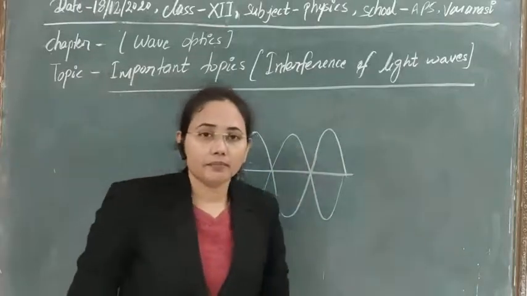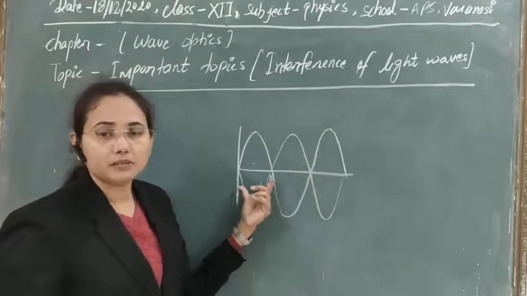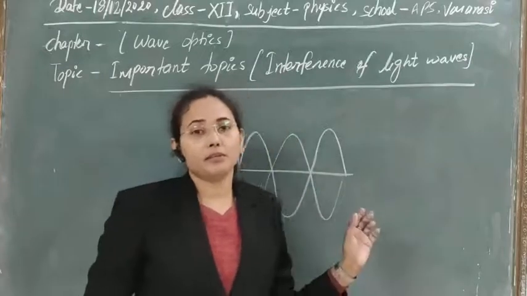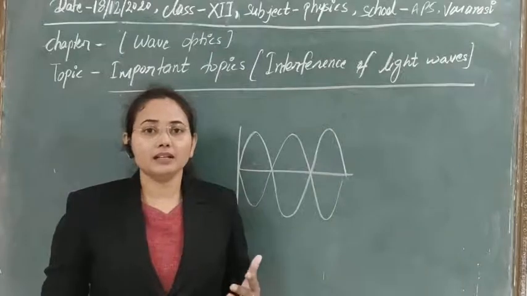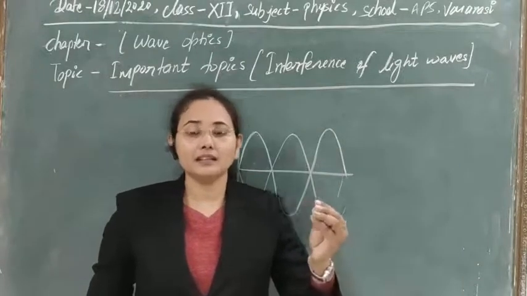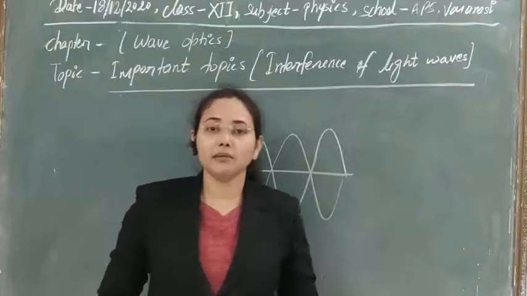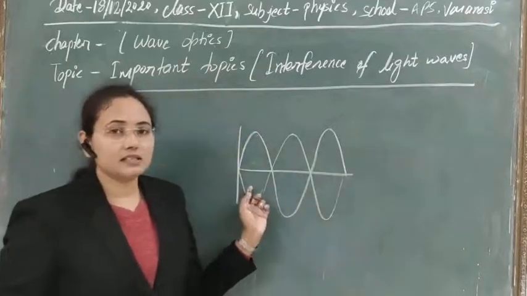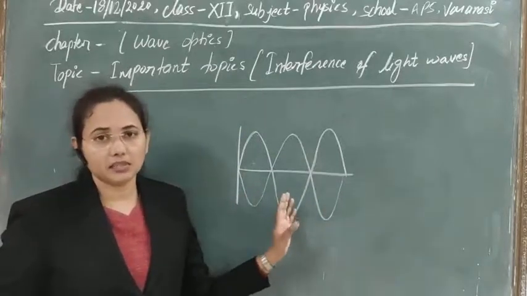So if you take the algebraic sum of the displacements of these two waves, then if they are of the same amplitude, this will be zero, but if they are not of the same amplitude, then the difference is what remains, and it will be the minimum intensity point. So whenever this condition is fulfilled, the intensity will be minimum, because the displacement is minimum in this case.